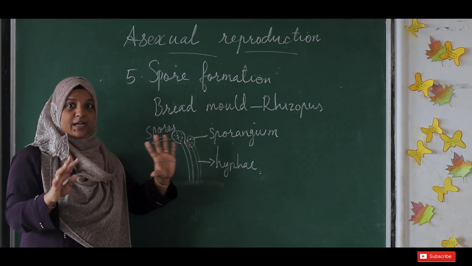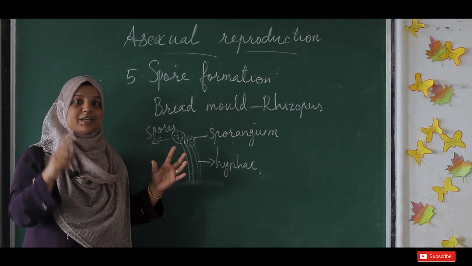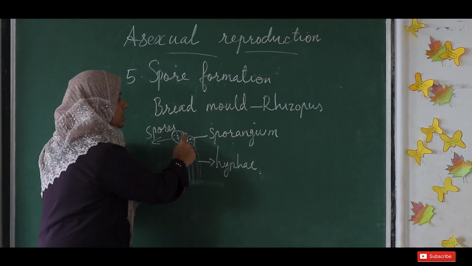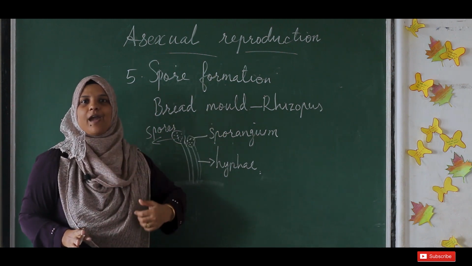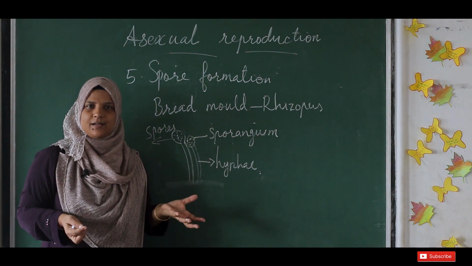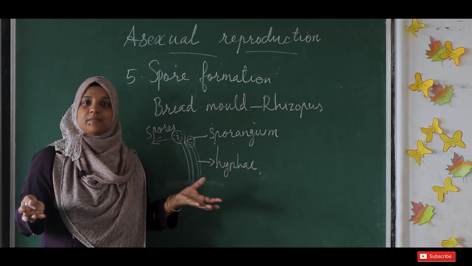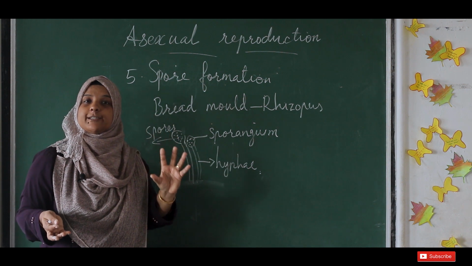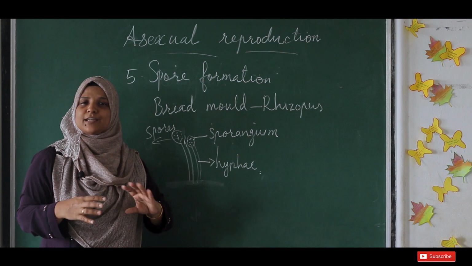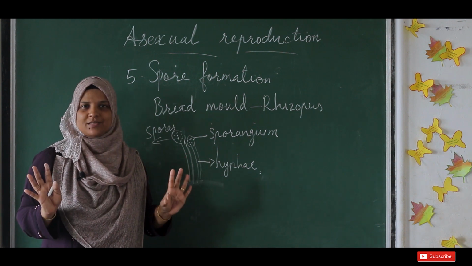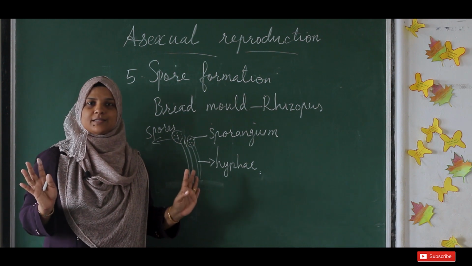When the conditions are okay, what happened? This sporangium will break, as we said in the case of cyst in multiple fission. The sporangium breaks and the spores come into the air. It is a very light particle. It can stay in the air for many days because it has a very protective thick covering. So that helps the spores to withstand any climatic conditions. It can stay in the environment for many days.